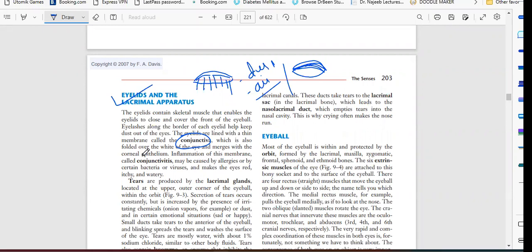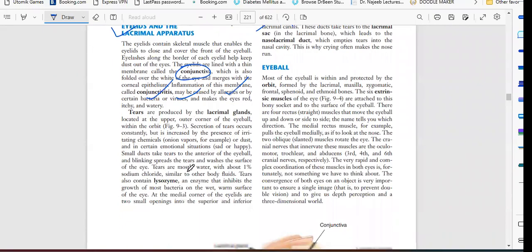So what is the disease name? We call it conjunctivitis, inflammation of the conjunctiva. Why does this happen? Because of allergies, dust, any bacteria, any virus. So what will happen? Our eyes become pinkish, reddish, itchy and watery.